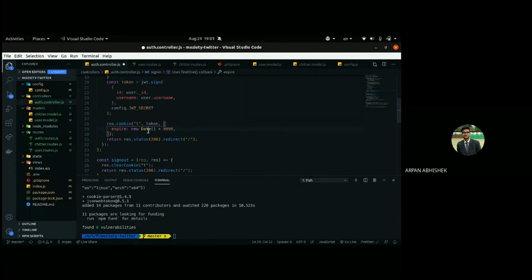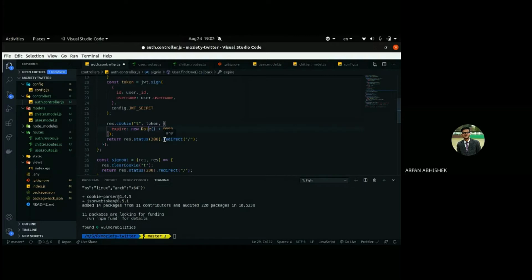The cool thing about cookies is you don't need to have JavaScript activated inside your web browser to generate and save them. We can use the JWT token in other ways as well, like storing it in local storage, but for local storage we have to have JavaScript activated in the web browser, which is very common these days. But that's one thing beneficial about using a cookie: we don't have to have JavaScript activated in the web browsers.